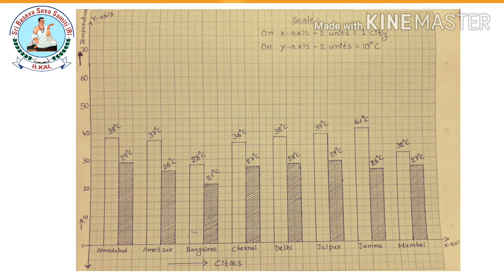And Mumbai 32 degrees Celsius is the maximum temperature and 27 degrees Celsius is the minimum temperature. Scale. On the x-axis, 2 units is equal to 1 city we considered, and on the y-axis, 2 units is equal to 10 degrees Celsius temperature we considered.